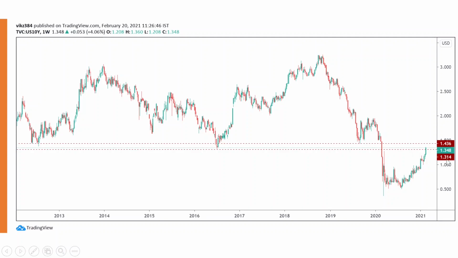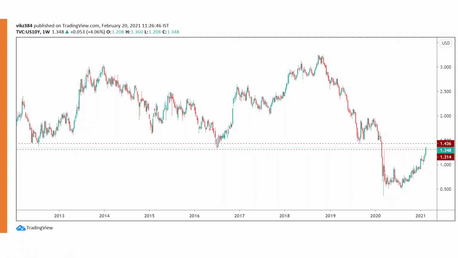This is the chart of the 10-year bond of the US. Now if you see, it is reaching a supply zone here. This was a support area that was broken during the crisis, and now this is basically a retest of that zone. Essentially, the first retest is mostly sold off.